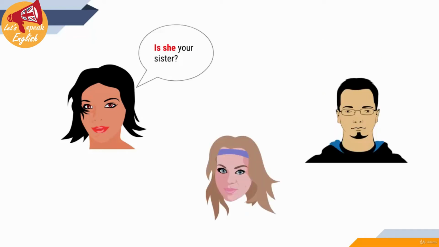Is she your sister? Is she? Question. The positive one, she is. Is she your sister? Yes, she is. Positive answer, yes, and the positive form of the verb to be. She is. Is she? Yes, she is.